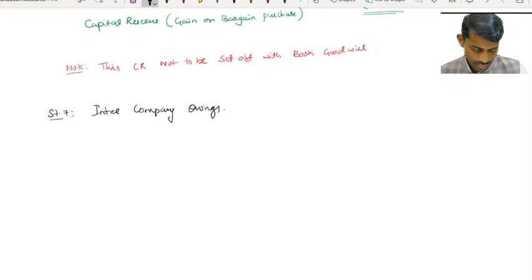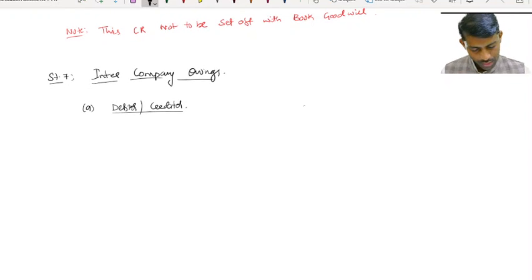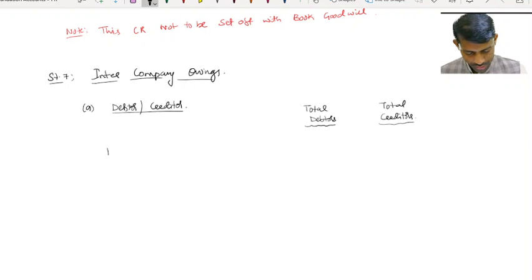Here, the only intercompany owings we have are debtors and creditors, and bills receivable and payable. First, debtors and creditors, as per balance sheet.